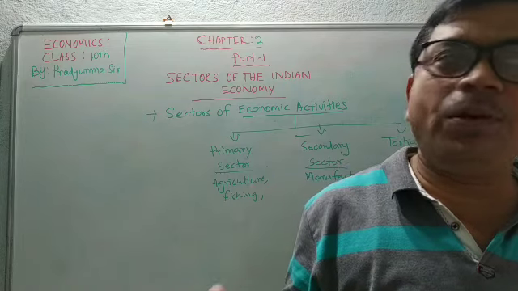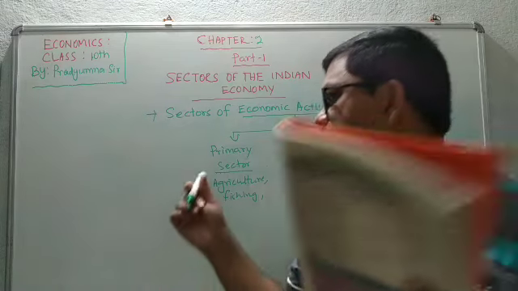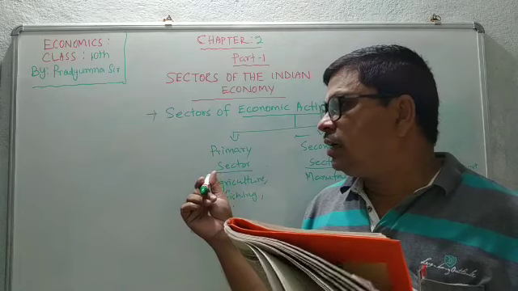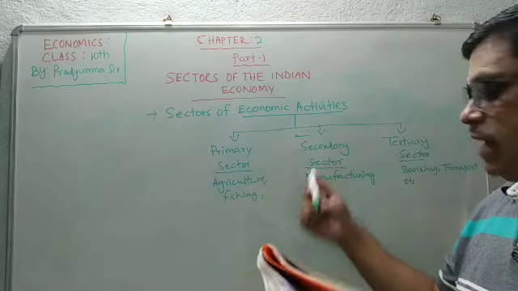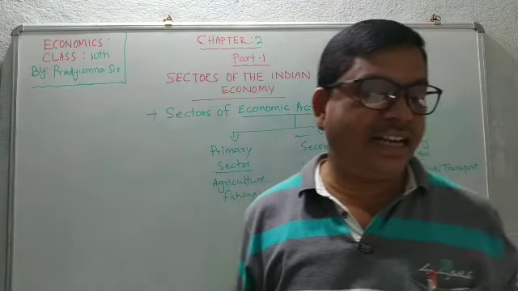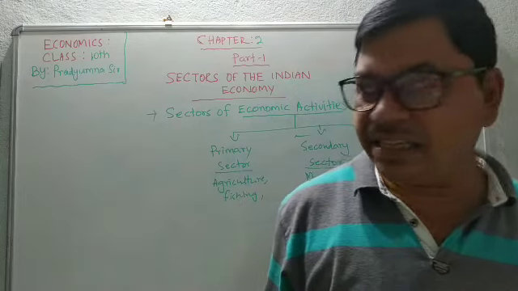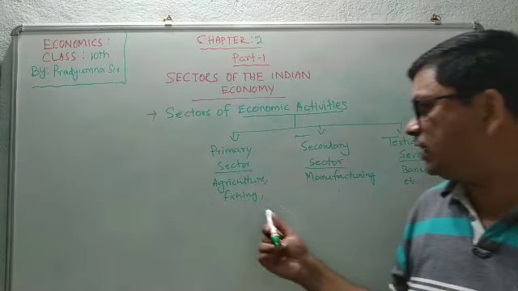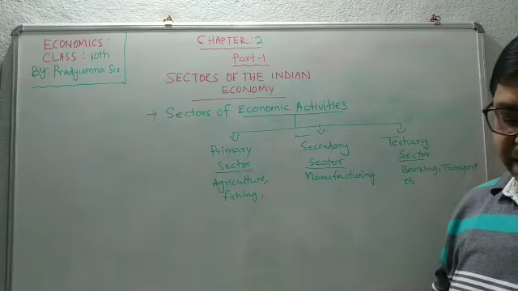When we change the form of the products of the primary sector, it is possible only in the manufacturing sector and industrial activity.